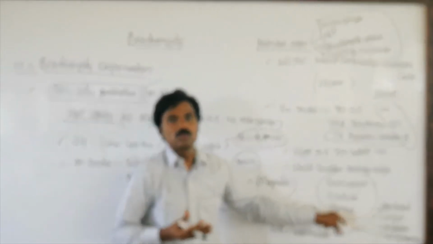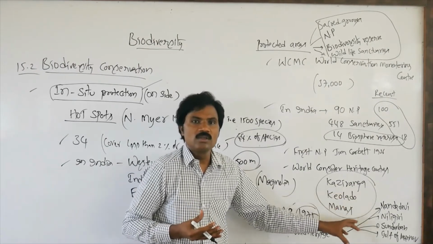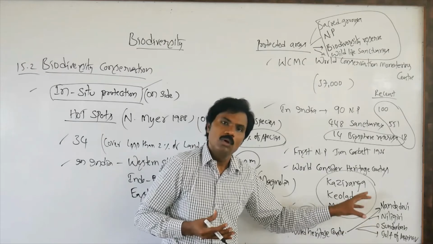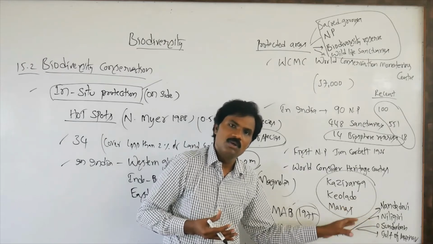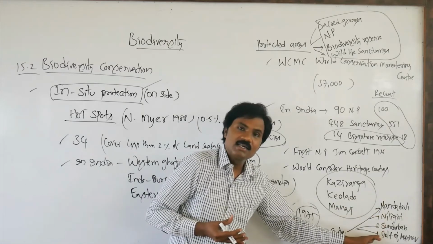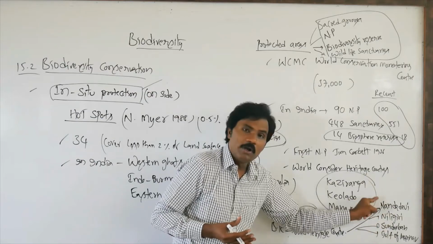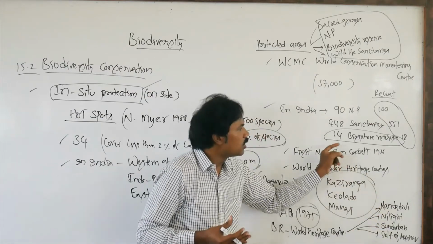along with national parks also. Apart from this, not only biosphere reserves but also heritage centers are considered related to national parks. It is about the biodiversity of biosphere reserves.